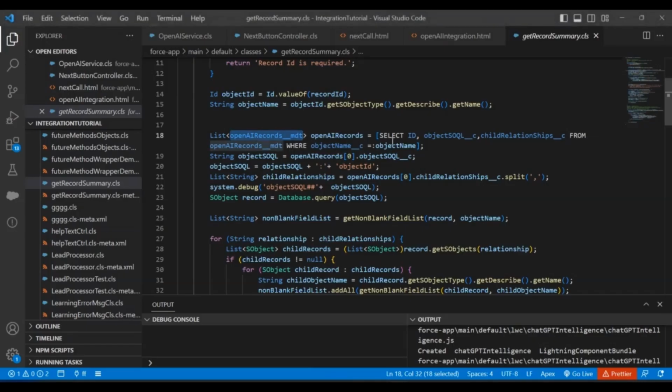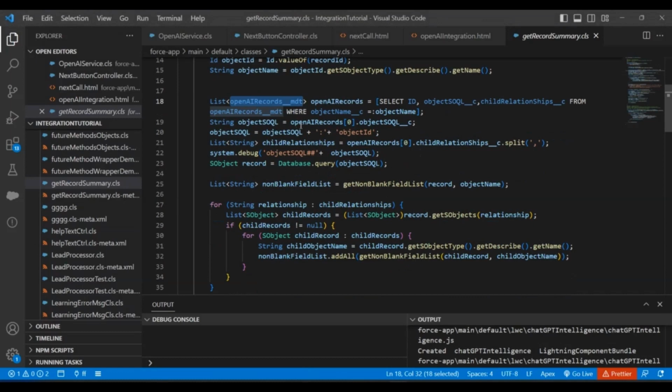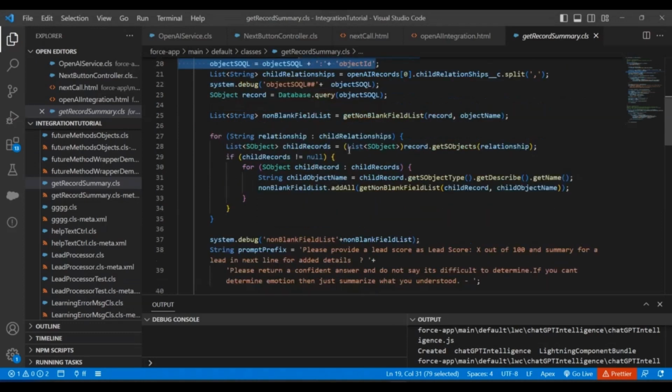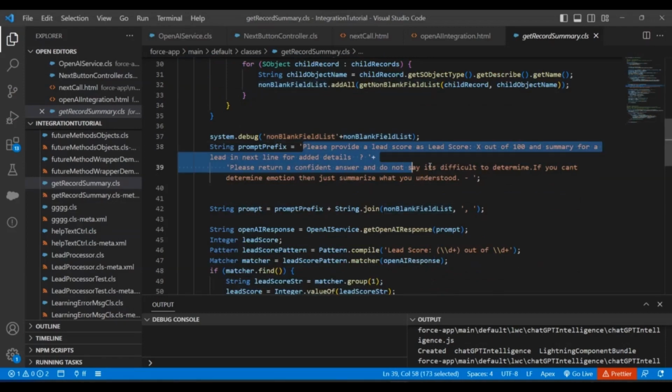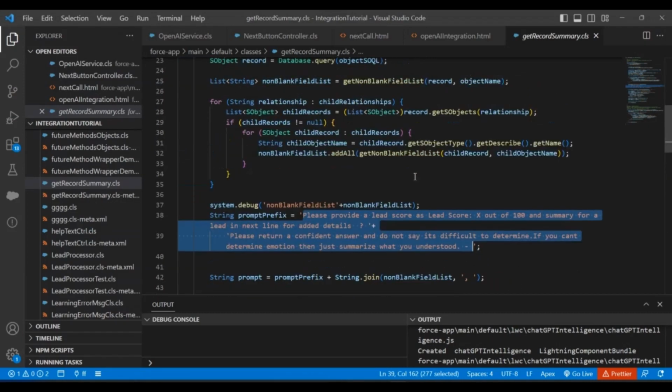Now, if I go back to our Apex class, there you can see we are getting the fields of the parent record, that is the lead record. We are getting fields of child records, and we are preparing a list. Once we do that, we have a prompt here. Now, this is a very important thing to understand.